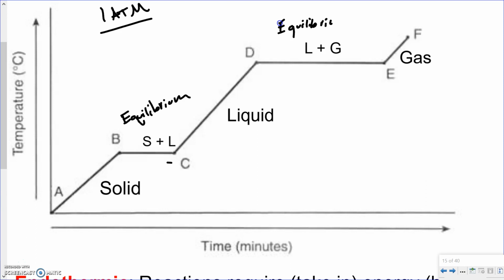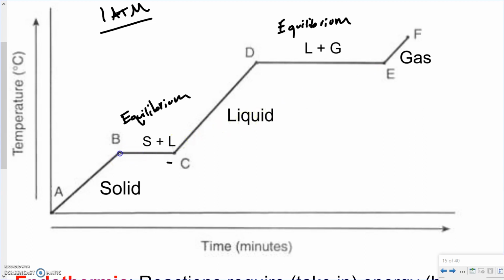And what that basically means is the amount of solid turning into liquid and the amount of liquid turning into solid during this state, at this temperature, is at a constant rate until we get beyond that temperature, at which point we see a full transition into all liquid. Same with this up here, liquid to gas. They're going to be transitioning back and forth at equal rates until we get to that next temperature, at which point they'll transition all to gas.